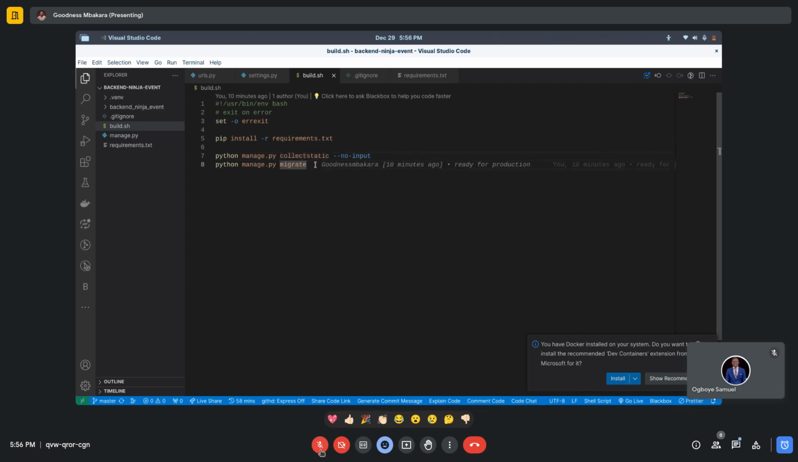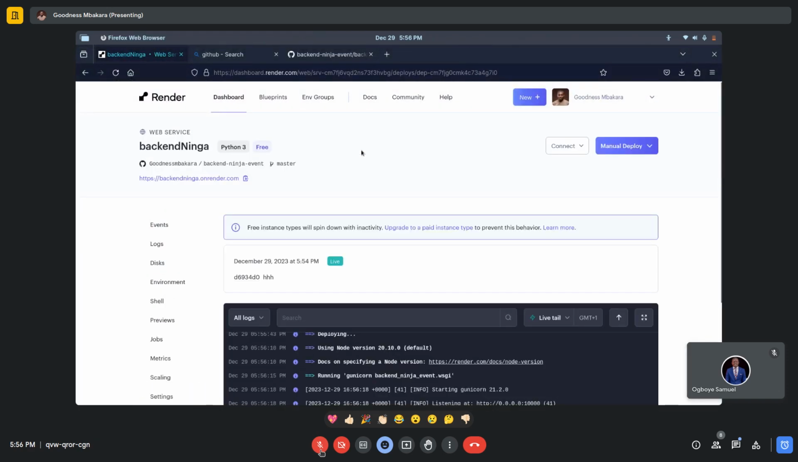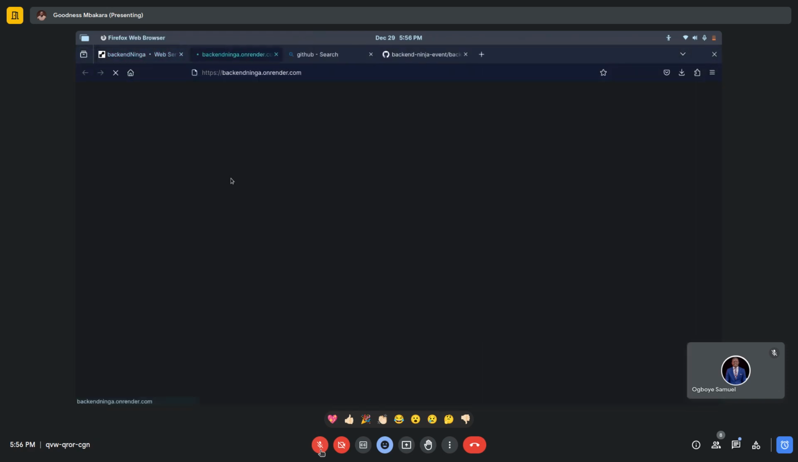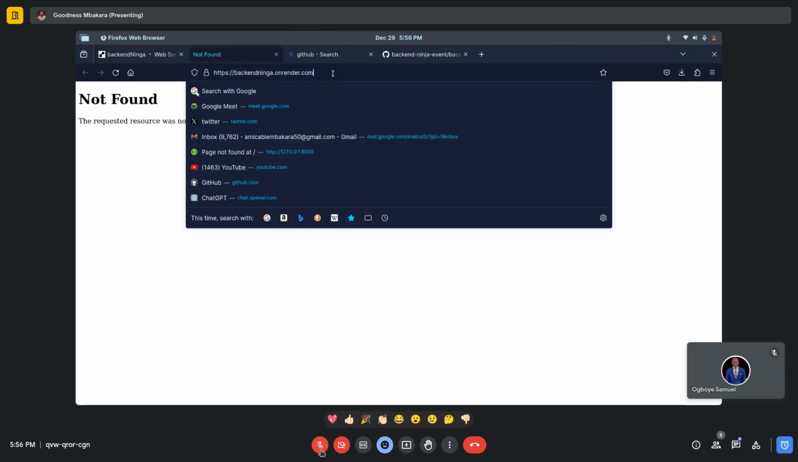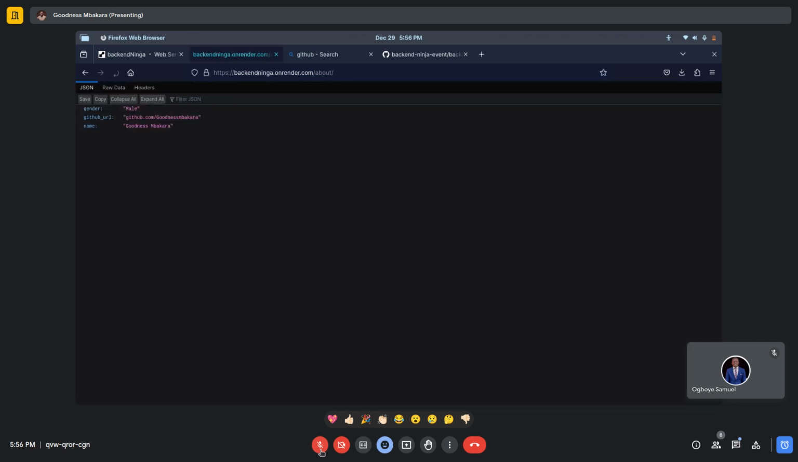Then we are saying migrate, and this also is not significant because we do not make use of any models at all. Alright, the build is successful and our app is live. So we go to this app now and we go to slash about. We should be able to see this. Yeah, slash about will give us this, of course.